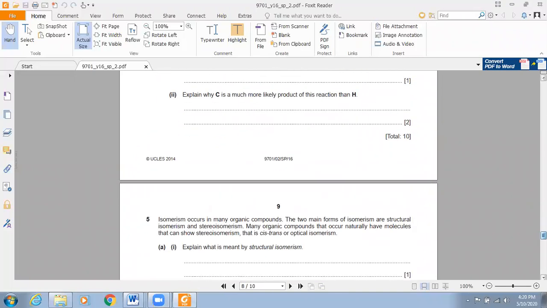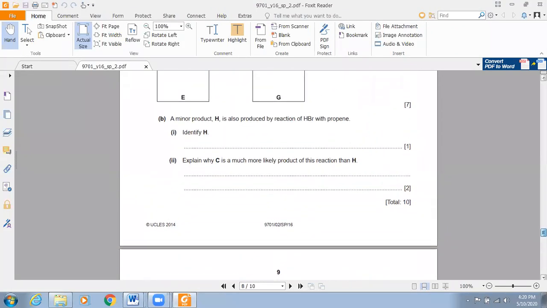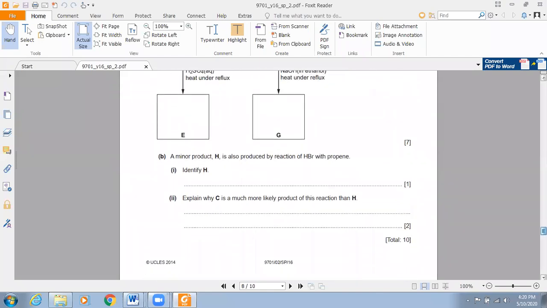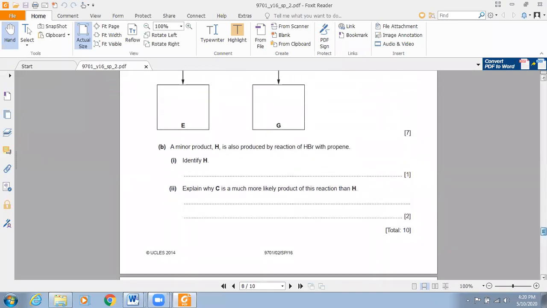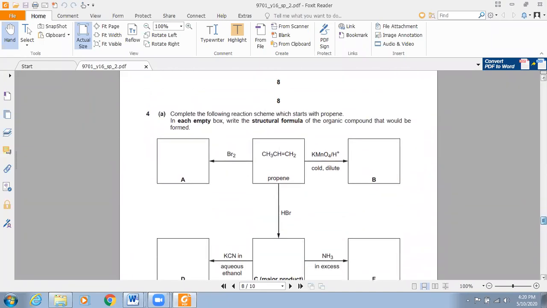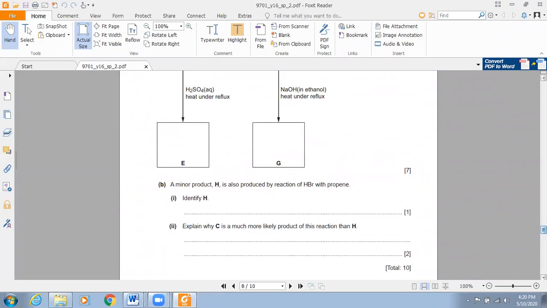Okay, so question number 4a I discussed and I told you to revise organic chemistry as well. Let us come to, did I complete for B as well? Identify H, a minor product H. Okay, I think we discussed. Question number 4b. A minor product H is also produced by reaction of HBr with propene. So, identify H.